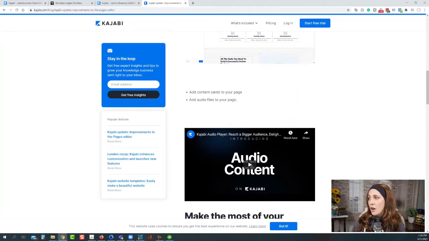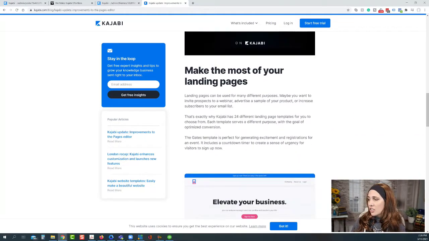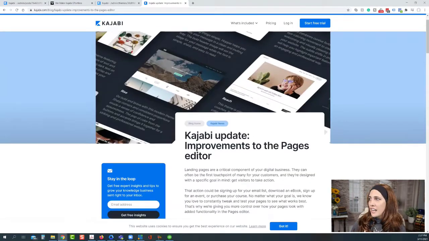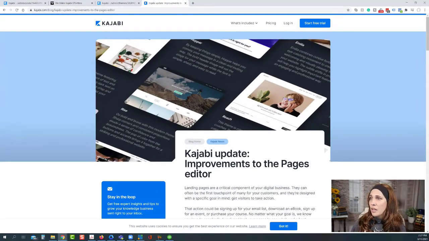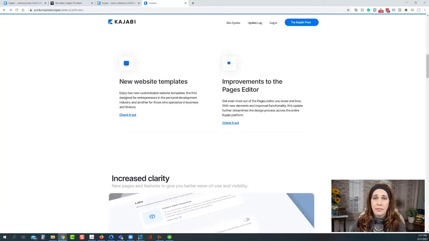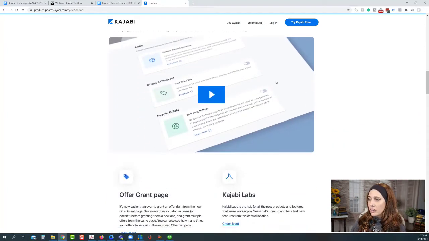Oh yes, audio files, of course, again, content cards. So there's just all kinds of things. They went through it really fast today. I haven't had a chance to play with all of them, but there's some really, really neat stuff. I'm just super excited. They've continually raised the bar on all the different things that they're doing.